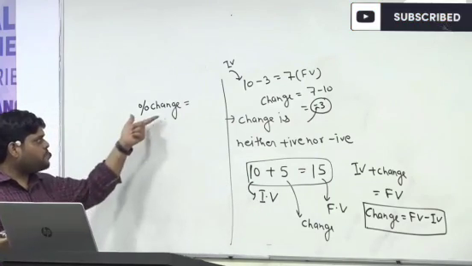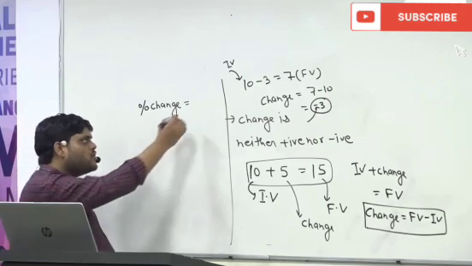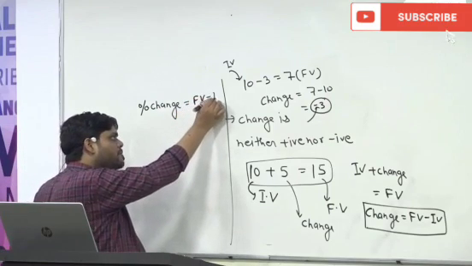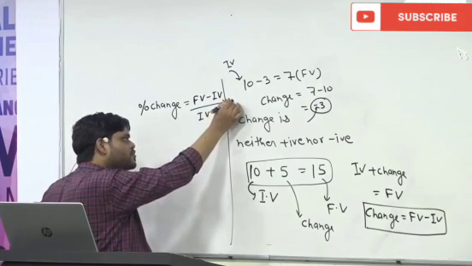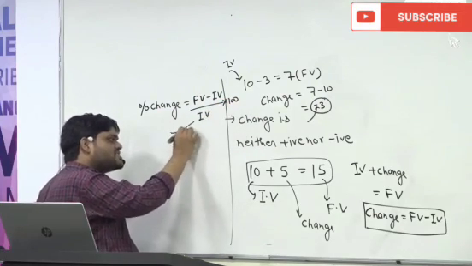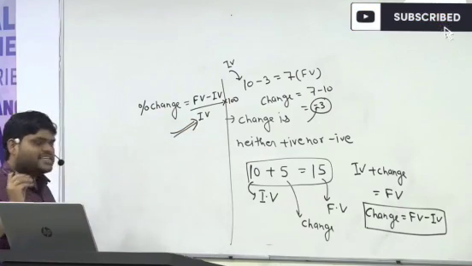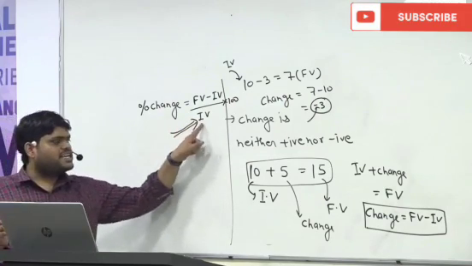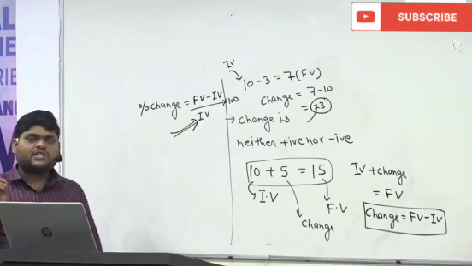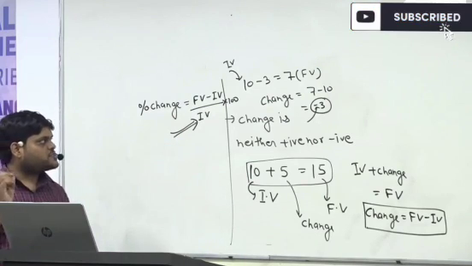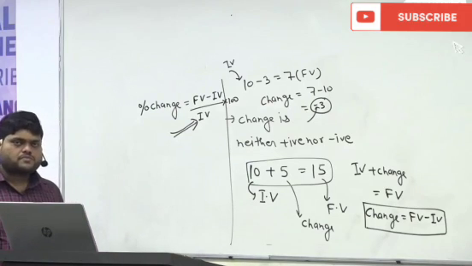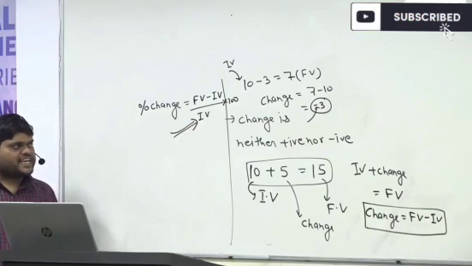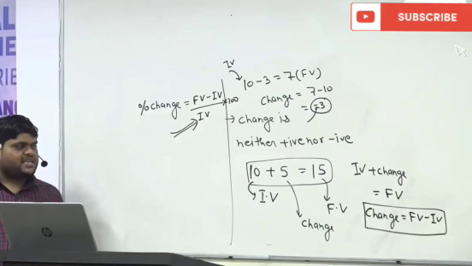So always, percent of change is equal to final value minus initial value upon initial value into 100. Percent of change is always found with respect to the initial value. This you should know.